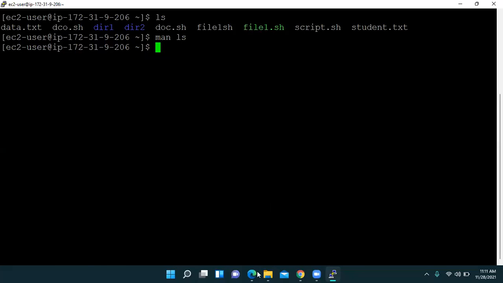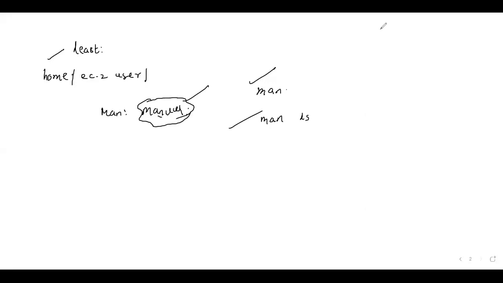Now see, we have several options related to the ls command. Just we discussed ls, and then we have ls dash l, and then ls dash a. Obviously there is a space.